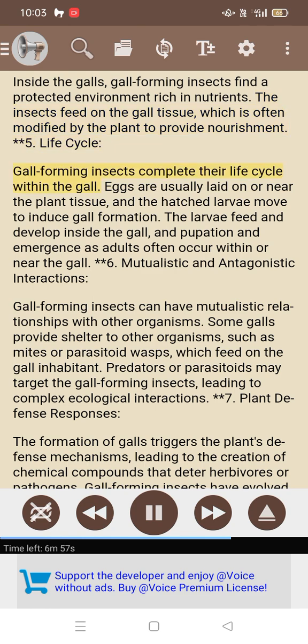5. Life cycle. Gall-forming insects complete their life cycle within the gall. Eggs are usually laid on or near the plant tissue, and the hatched larvae move to induce gall formation. The larvae feed and develop inside the gall, and pupation and emergence as adults often occur within or near the gall.